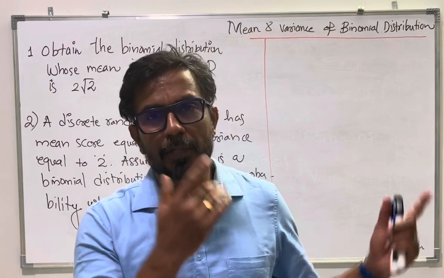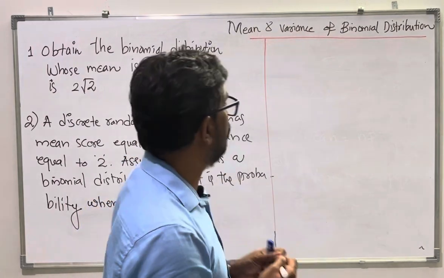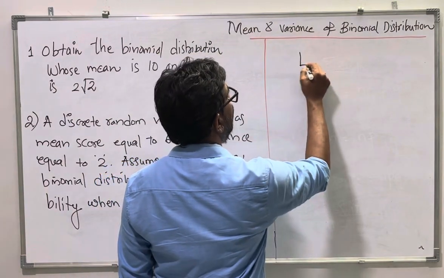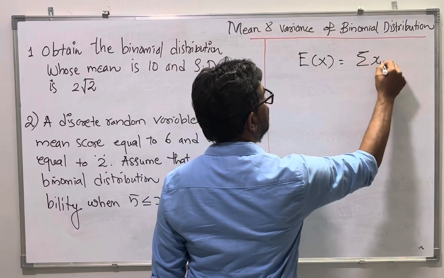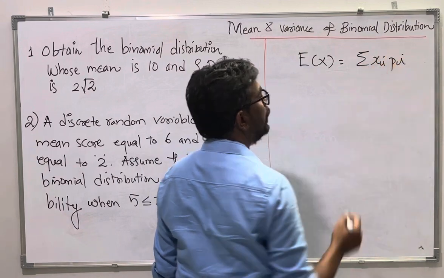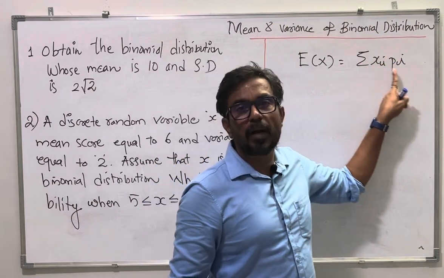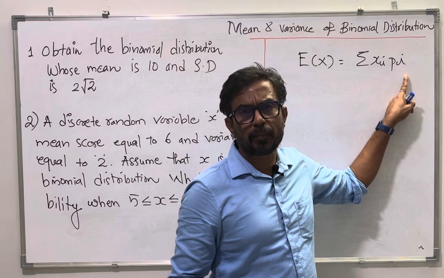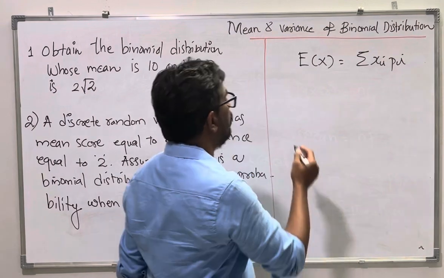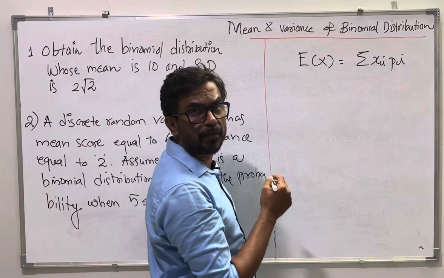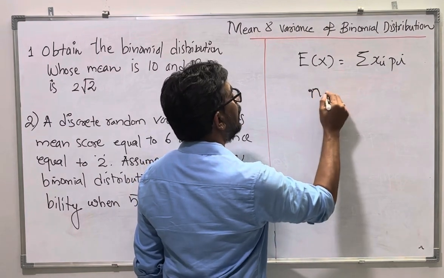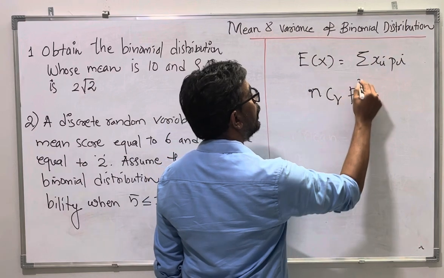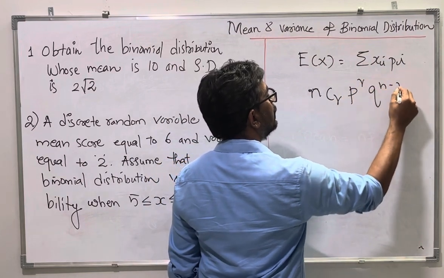Okay, what do you think about the mean? Mean, the usual formula is what? Mean or expectation of x is sigma xi pi. For each of the x values, you have a corresponding probability. But for us, the probability in binomial distribution, the formula is what? The formula is nCr p to the power r q to the power n minus r.